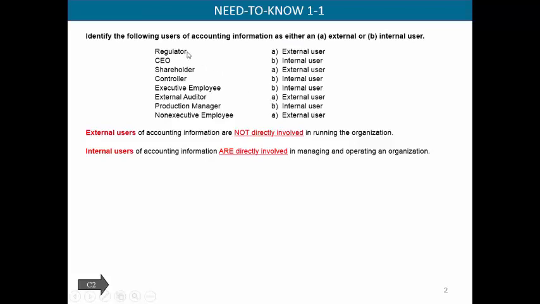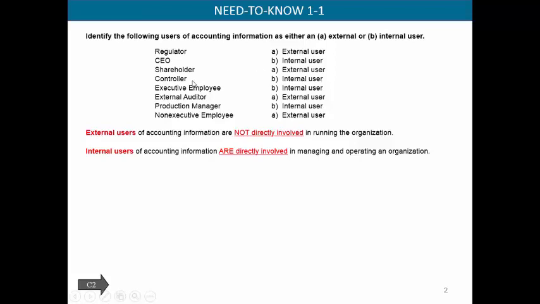A regulator, this is generally when we're talking about someone in the government who helps regulate a typical field. So this would be an external user. Maybe it's tax regulations or some type of environmental regulations. So they're external to the company. The CEO, that's the Chief Executive Officer, they're internal. They're going to be using finances to help them make decisions for the company. A shareholder. This is someone who has ownership in a company, but they're not involved in the direct day-to-day operations of the company, so they're going to be external.